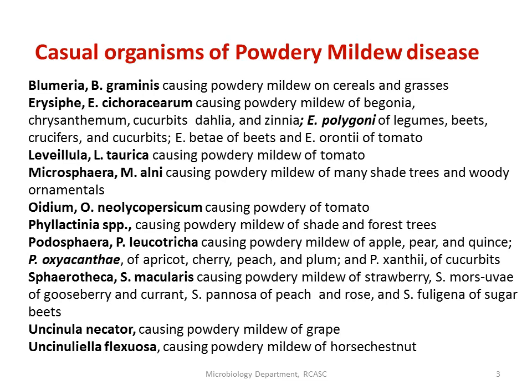And you have Phyllactinia species causing powdery mildews in forest trees, Podosphaera species causing powdery mildews in apples, pears, etc., and Sphaerotheca species causing powdery mildews in strawberries, gooseberries, even in peaches, roses, etc. And we have Uncinula species, Uncinula necator. This is one of the species which causes powdery mildew in grape. These are some of the dominant groups of powdery mildew disease-causing organisms.